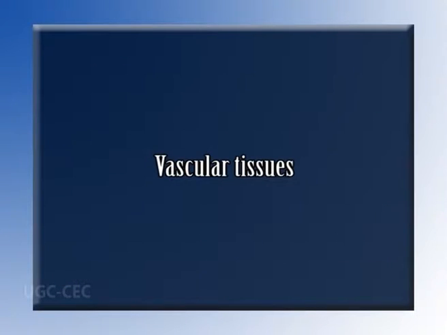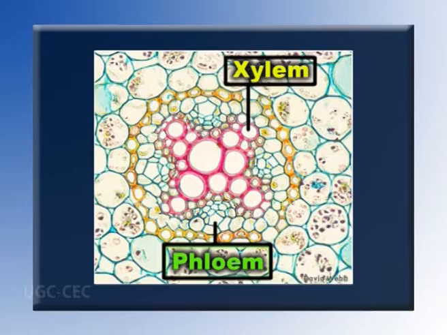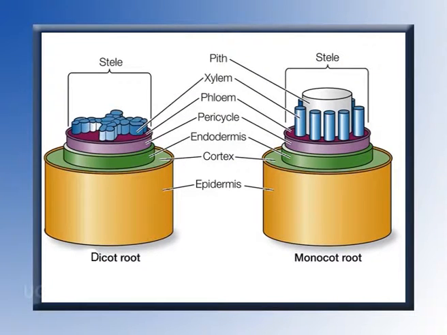Vascular tissue. The arrangement of primary vascular tissues in xylem and phloem is different in the root as compared to the shoot. In the root, xylem and phloem lie on different radii, that is, they are radial in arrangement. In the dicotyledonous roots, there are usually 2 to 6 groups of xylem and an equal number of alternating phloem groups. In the monocotyledonous roots, their number varies from 8 to 20.